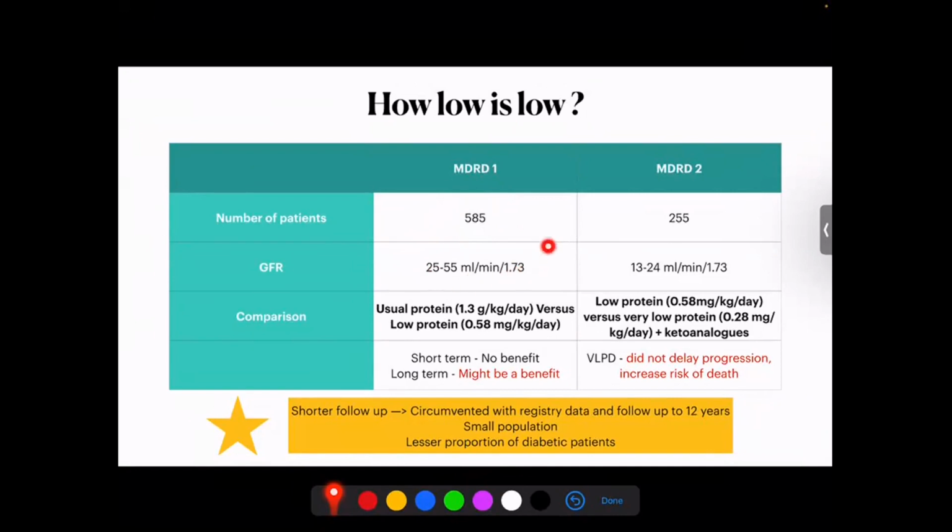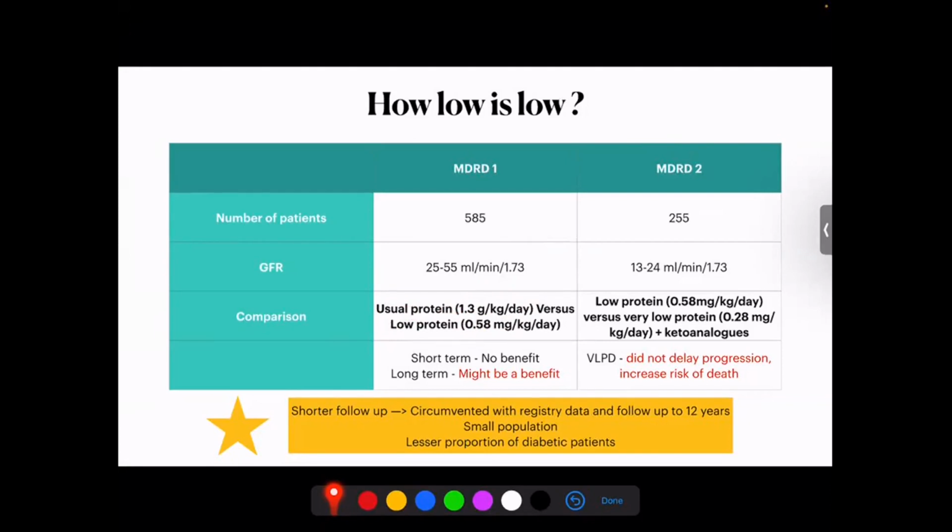They took patients who had a GFR of 25 to 55. As far as MDRD2 was concerned, it was around 255 patients and the GFR was lower, around 13 to 24. In MDRD1, they compared a usual protein intake, about 1.3 gram per kilogram per day, versus low protein, that is 0.58 gram per kilogram.